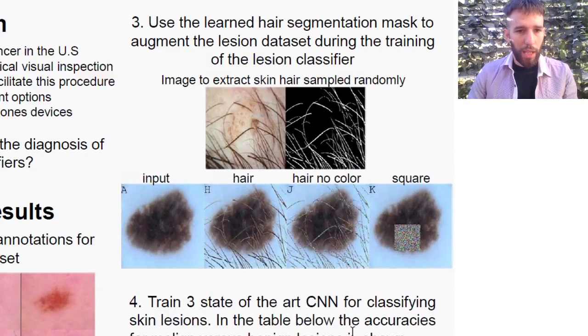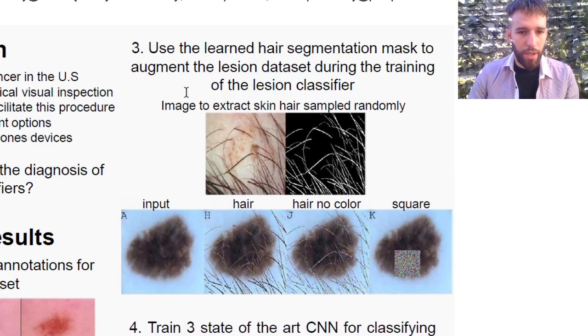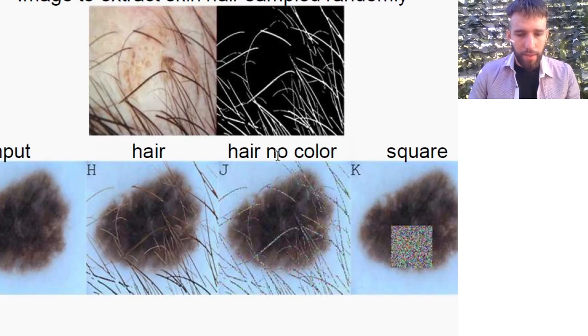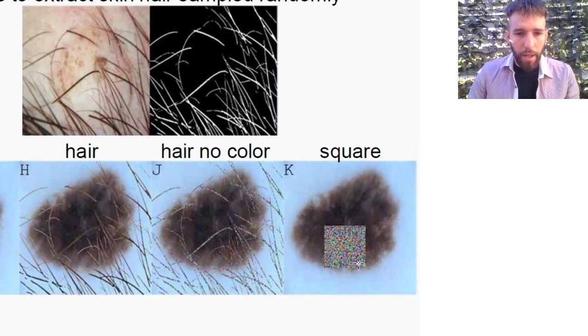Then, after we learned this segmentation network, we used the learned mask to augment the input images before feeding them to the classification network for predicting the skin lesion. So we devised four strategies: the normal strategy with the input image; the hair augmentation strategy, where we transplanted the hair from a random image to the input one; the same without the original color but with a random RGB pattern; and the last one, the K augmentation, with a square of the same number of pixels as the mask of the hair.